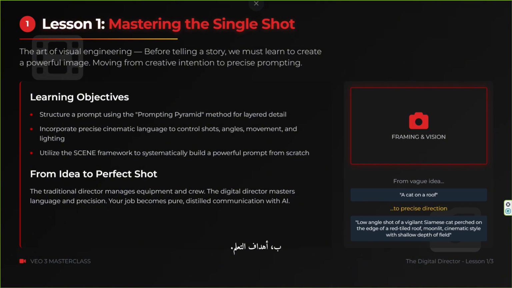B. Learning objectives. As outlined in the presentation, by the end of this lesson, you will be able to structure a prompt using the prompting pyramid method for layered detail, incorporate precise cinematic language to control shots, angles, movement, and lighting. Utilize the SCENE framework to systematically build a powerful prompt from scratch. C. Overview of content. We will cover the 3 core frameworks for precise direction: the prompting pyramid, the cinematic dictionary, and the SCENE framework.